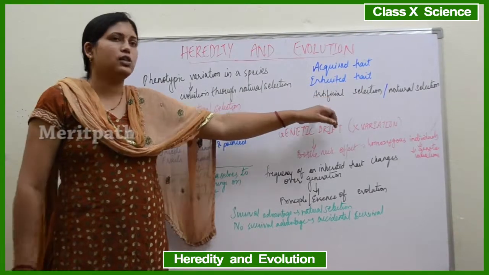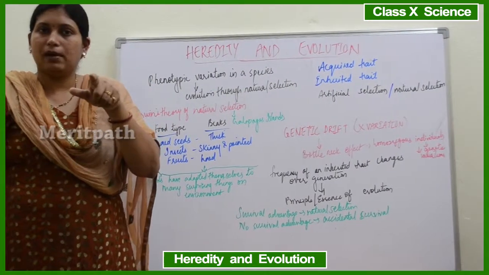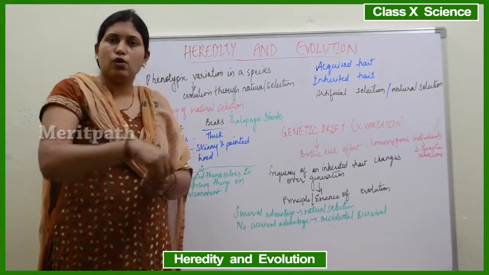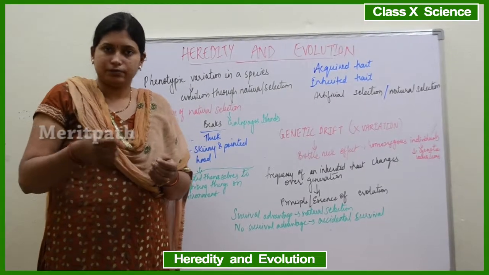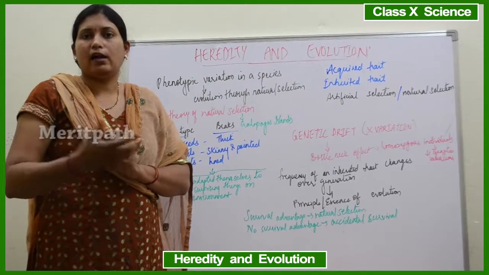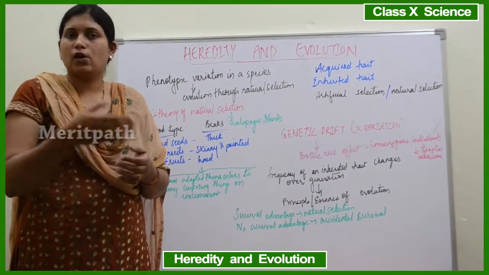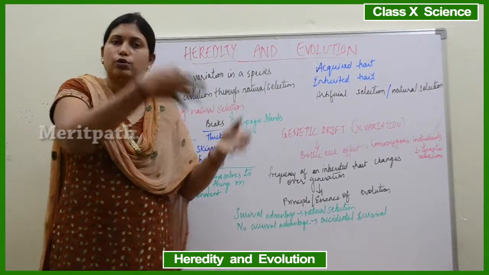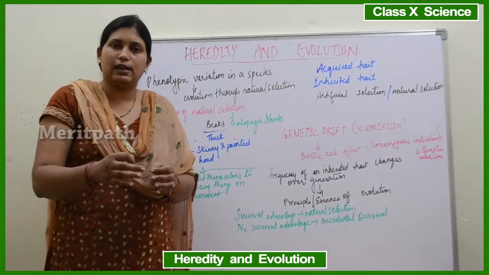But what is artificial selection or artificial breeding? See, you remember Mendel's pea plants experiment, right? Mendel purposely used to act like a god, and then he used to pollinate the anther and the pollen, right? So that was all artificial breeding or selective breeding or artificial selection. Why was that done? To achieve the selective traits or the desired traits, whatever we wanted. Mendel used to do that artificial breeding in the pea plant. So that is known as artificial selection.